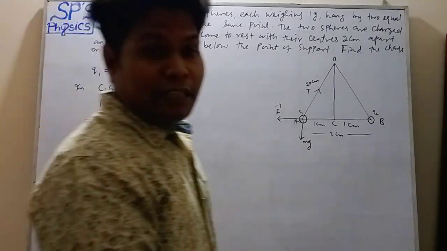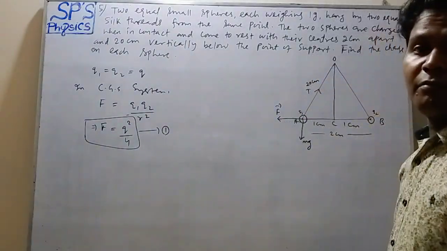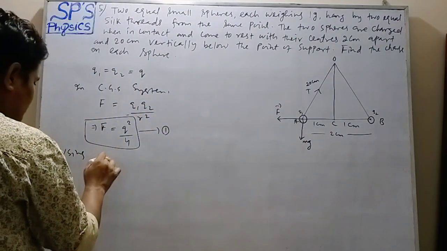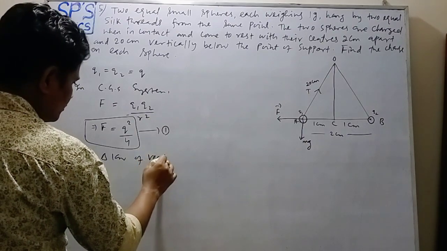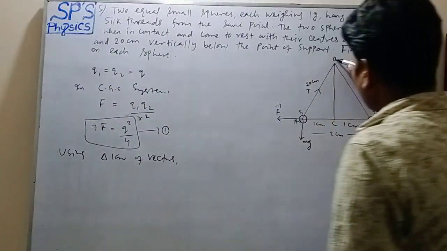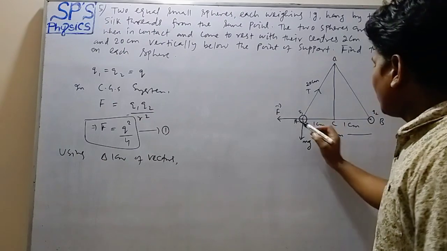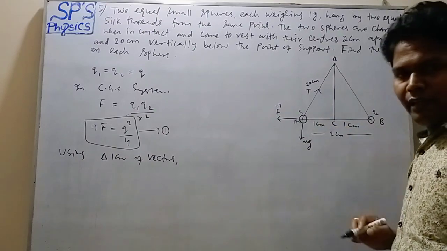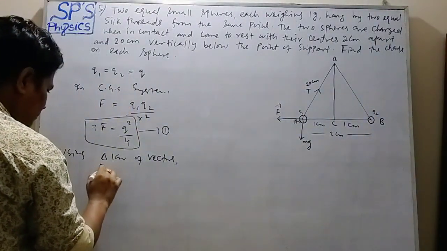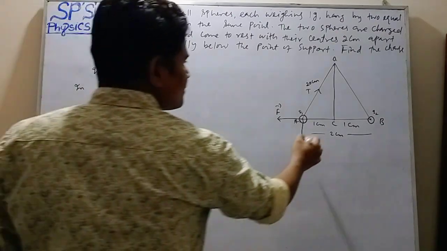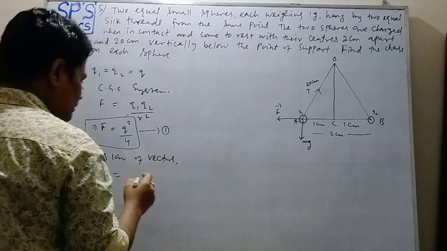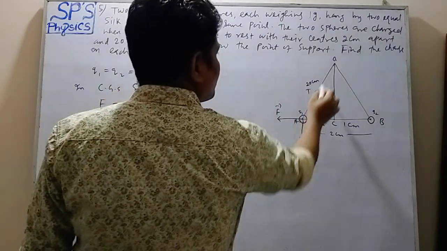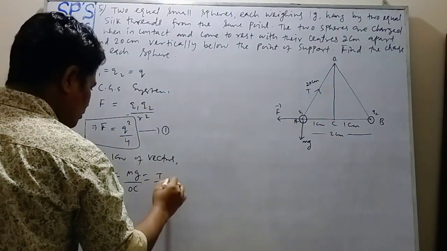Now using triangle of vectors, in this triangle OCA, we have F upon AC. F acts along the side AC. So F upon AC is equal to weight acting vertically, that means side OC, so mg upon OC, equal to tension along side OA, so T upon OA.